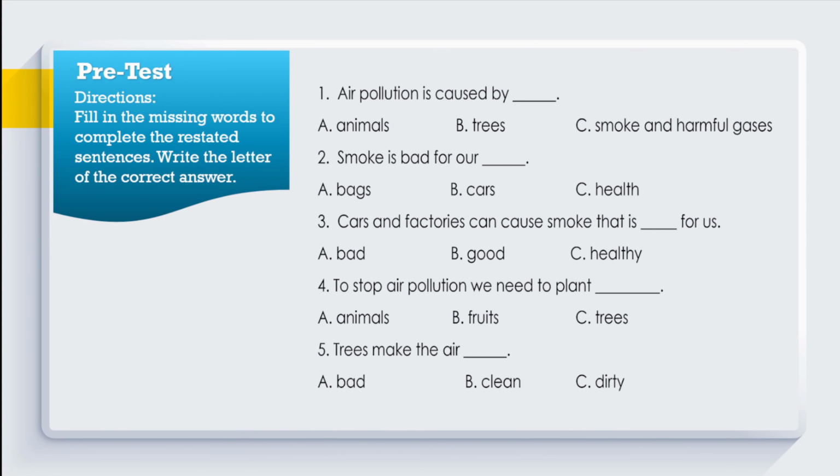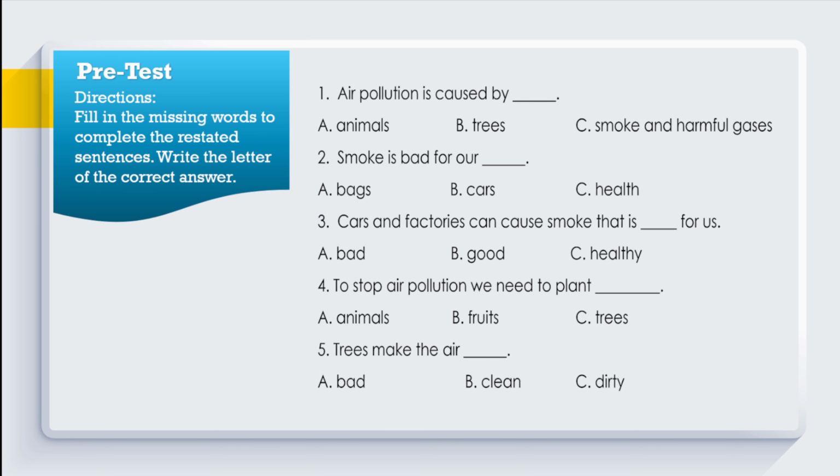Get ready to answer the following. 1. Air pollution is caused by blank. A. Animals. B. Trees. C. Smoke and harmful gases. 2. Smoke is bad for our blank. A. Bags. B. Cars. C. Health. 3. Cars and factories can cause smoke that is blank for us.